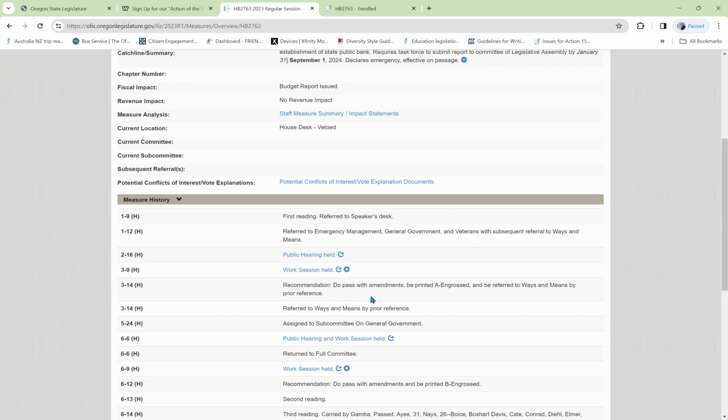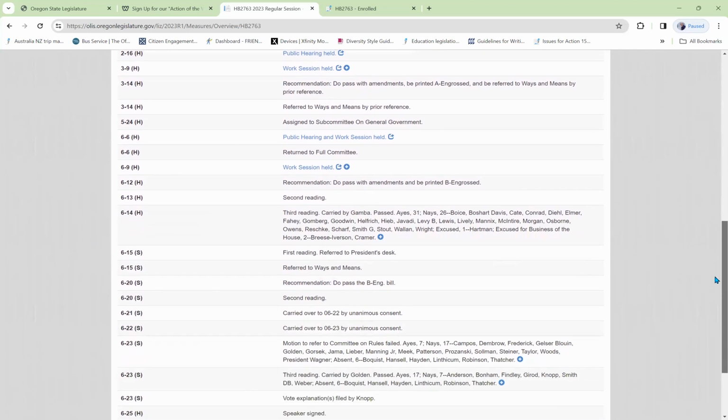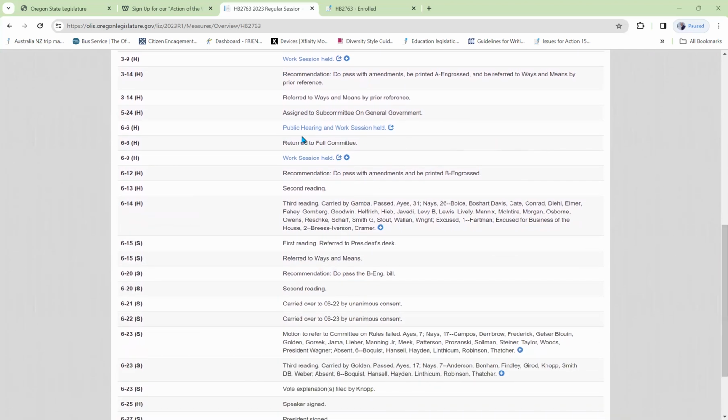They passed it, and it went on to the Ways and Means Committee to determine the fiscal impact. They too held a public hearing, and they voted on it, and they too passed it with a recommendation. So it held a second reading on June 13th. On June 14th, the third reading in the House. This is when the final vote was taken for the House, and it passed with 31 ayes and 26 nays. It lists the people who voted against it. Then it went on to the Senate, and had a similar history there.